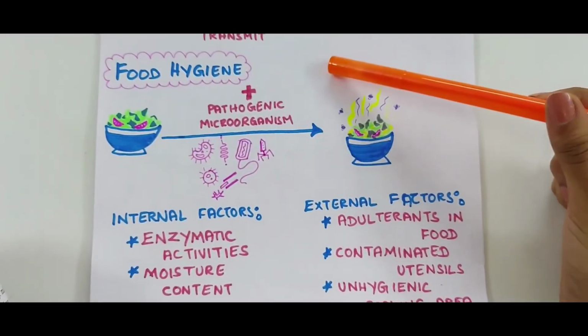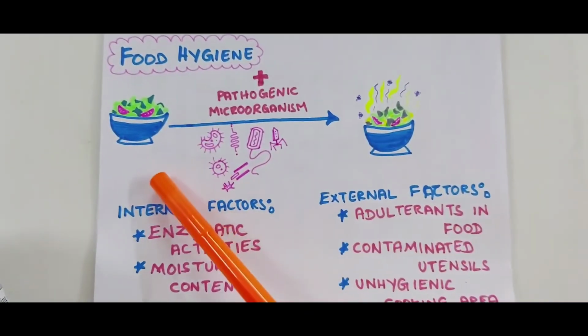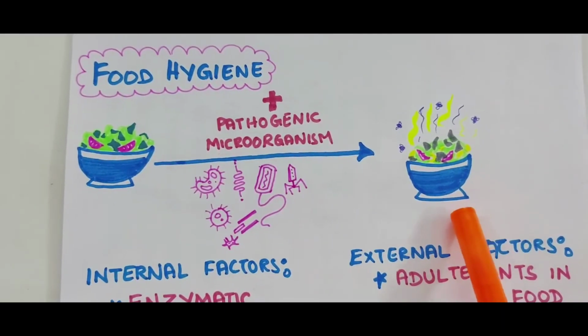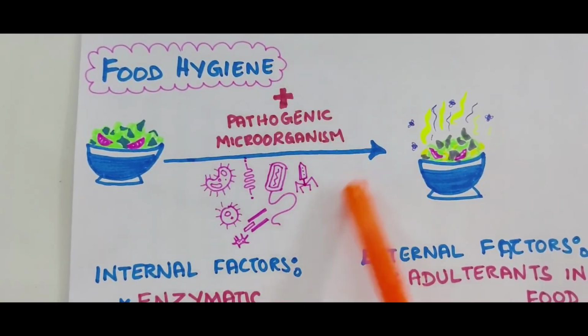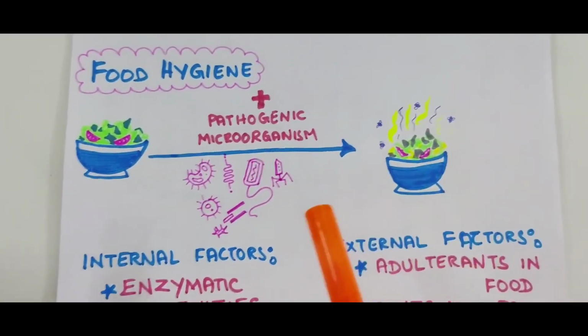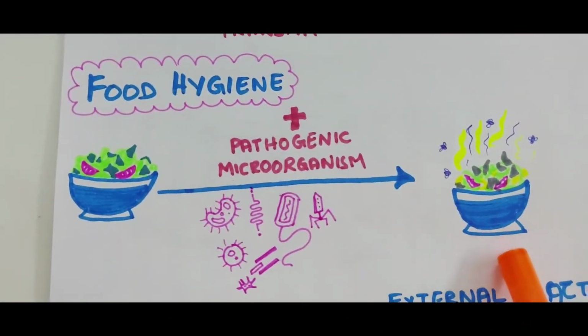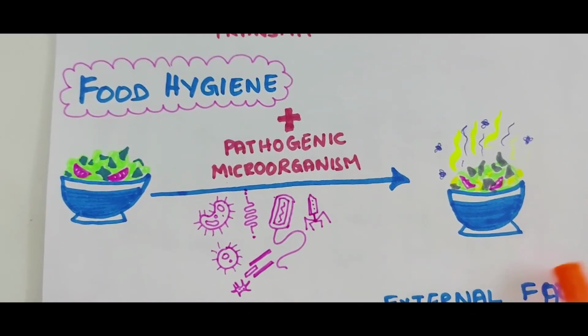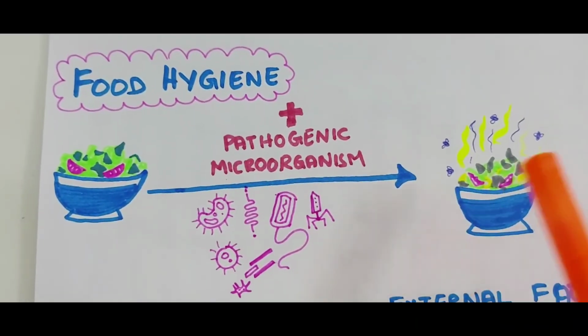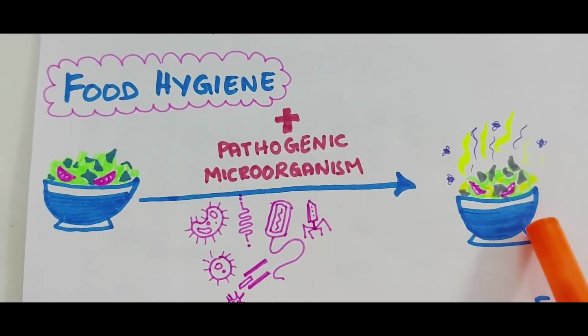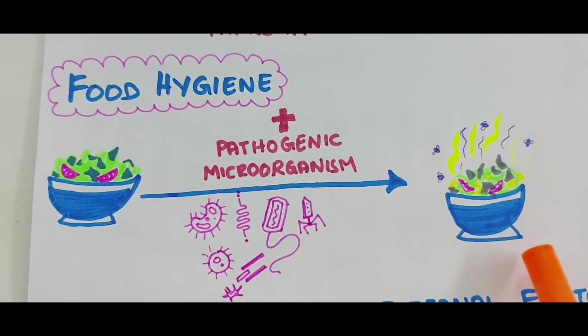Next topic is food hygiene. When good food is in poor hygiene conditions, it leads to food spoilage because of pathogenic microorganisms. Food spoilage is an undesirable change in the normal state of food and is not suitable for human consumption. The signs of food spoilage include change in appearance, color, odor, texture and taste.